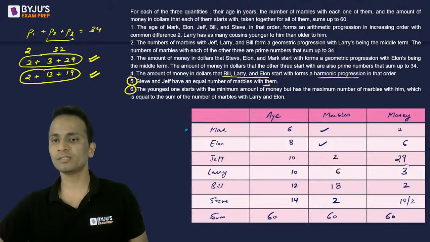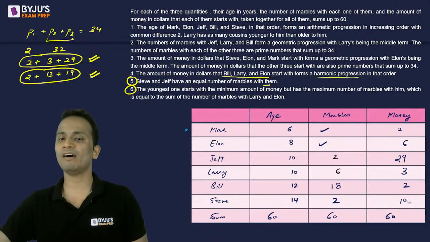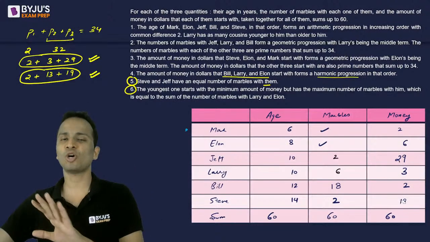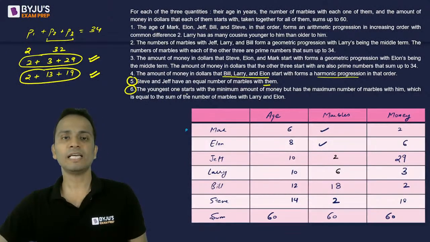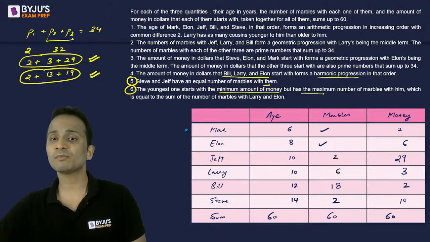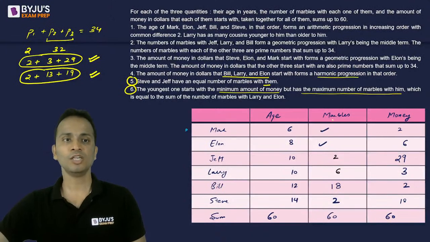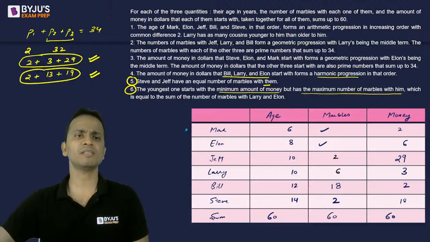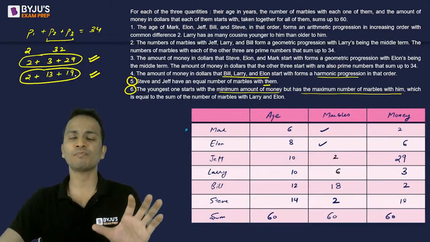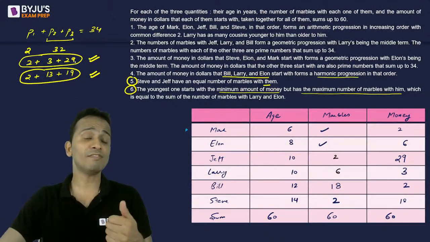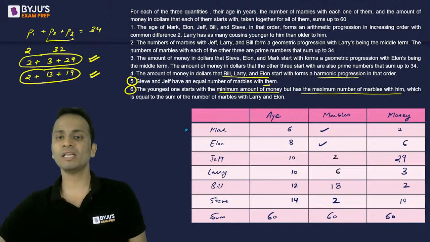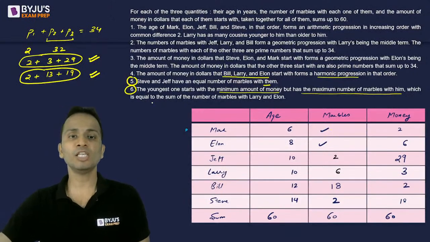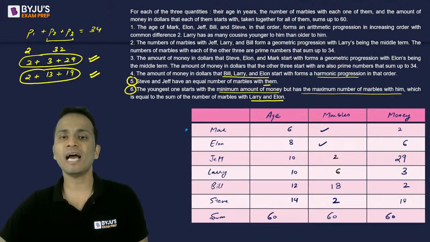Mark will have $2 and Steve now will have $18. So amount of money is sorted among all these people. Done? Moving ahead. The youngest one starts with minimum amount of money. It's clear. But has maximum number of marbles with him. So he will have maximum number of marbles. That means out of the 3 set of prime numbers, this person will either have 29 marbles or 19 marbles. Now whatever the number of marbles with him is, it is equal to the sum of the number of marbles with Larry and Elon.